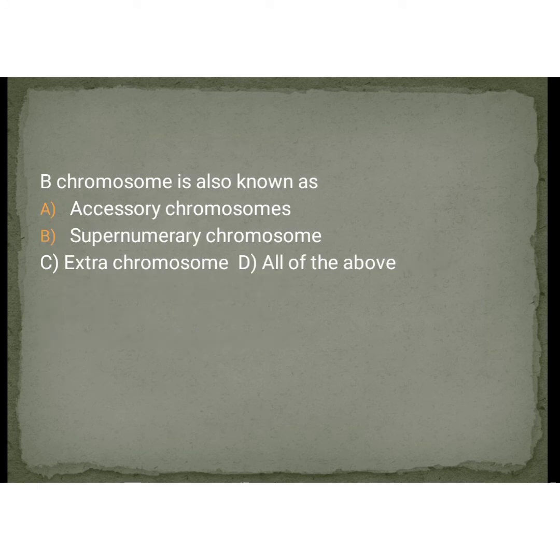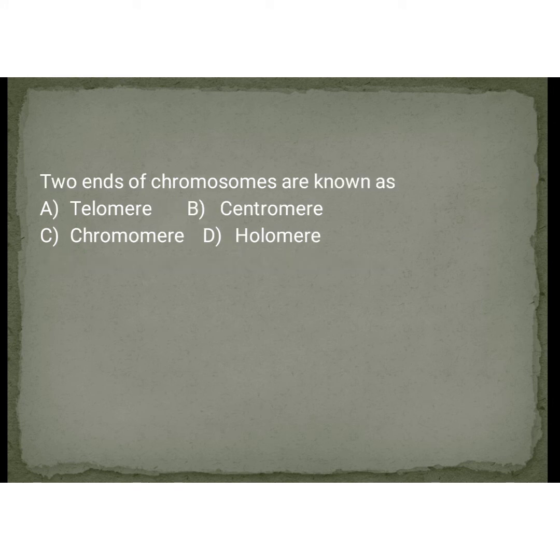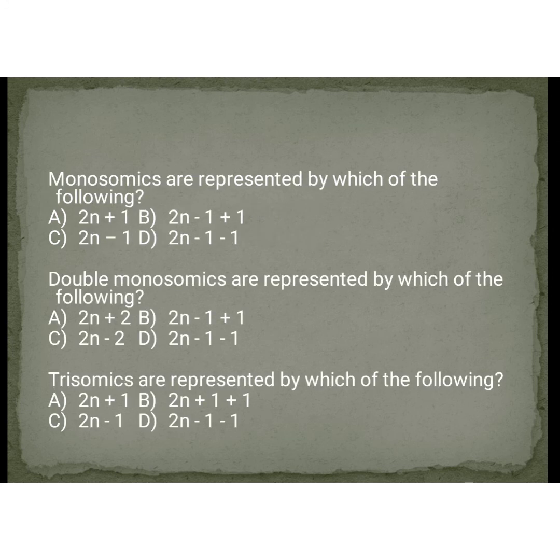And B chromosome is also known as, what are the other names for B chromosomes? Choose the answer. B chromosome is otherwise known as accessory chromosomes, supernumerary chromosomes and extra chromosome, all of the above. That is, what is the end of the chromosome known as? Answer is telomere. The two ends of the chromosome are known as telomere. Okay, I already said these are important.